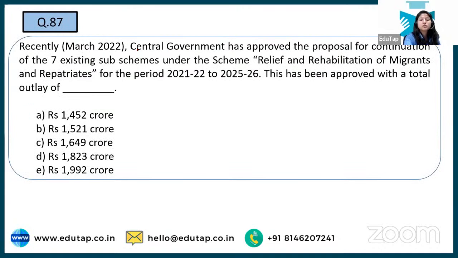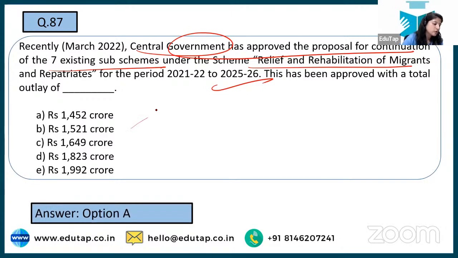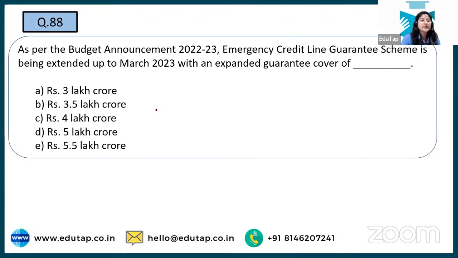Recently, in March 2022, the central government approved the proposal of continuation of the 7 existing sub-schemes under relief and rehabilitation of migrants and repatriates. So there are 7 component sub-schemes under this umbrella scheme, and it has been extended till 25-26. Okay, so these are for the migrants who have come from another country to ours, as migrants or repatriates. Okay, so this has been approved with a total outlay of option number A, 1452 crore. Next, as per the budget announcement 22-23, okay, what does it say? The Emergency Credit Line Guarantee Scheme is being extended up to March 23 with an expansion of guarantee cover of.